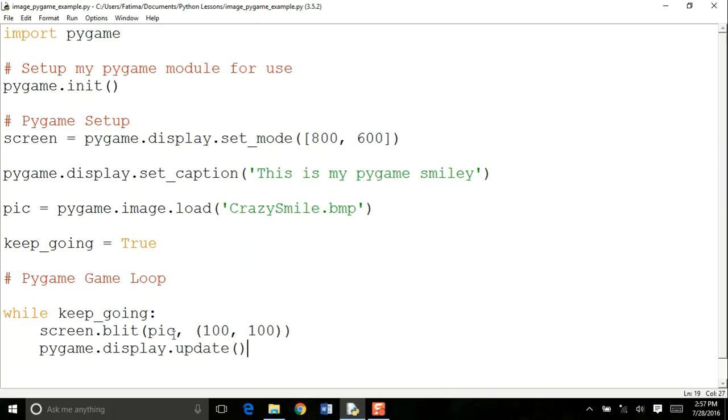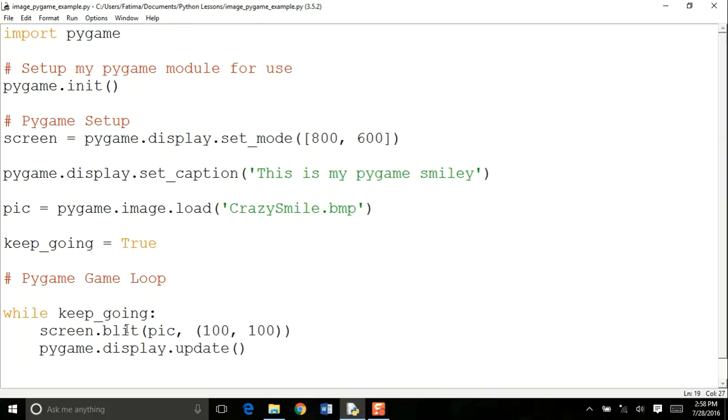So if, instead of this static picture, you had 2 or 3 different pictures, you definitely would have needed this while loop. When you pass through the loop the first time with the standing picture, it will blit the picture at a location and update the screen. In the second pass, you can use a different picture, such as a walking picture, and blit it at a different location, and then you update the screen. And then in the third pass, you can have a different kind of picture where the character is sitting, and you can blit that and update the screen.